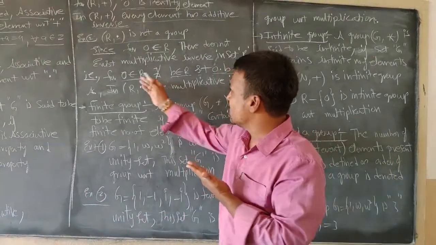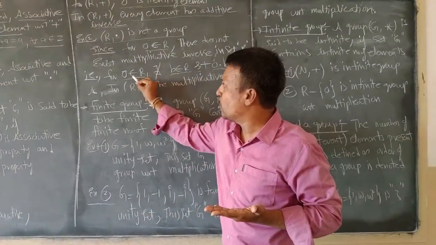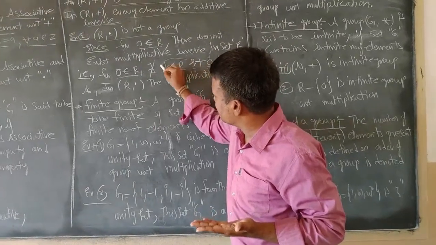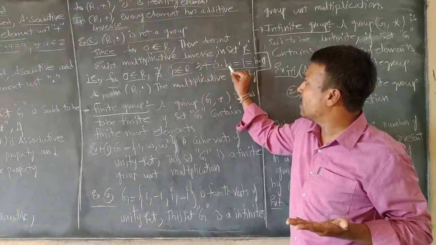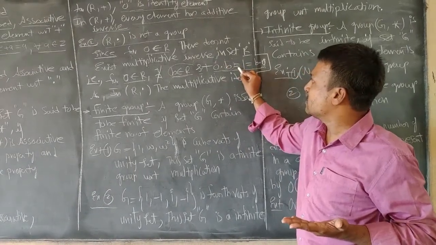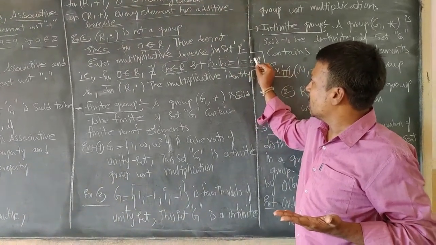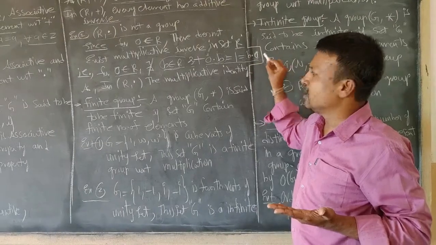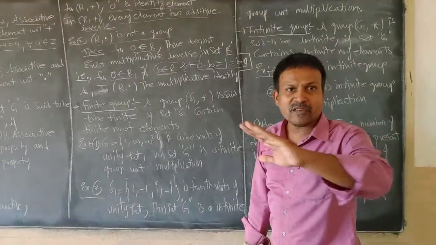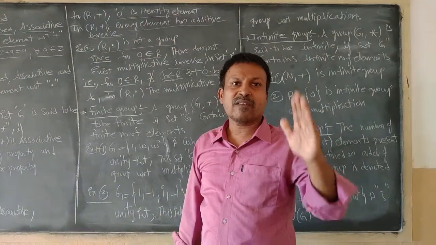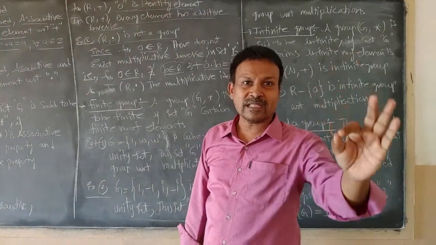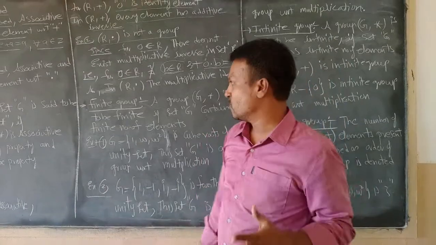That is what I have written in symbolic form: for 0 belonging to R, there does not exist an inverse b belonging to R such that 0 multiplied by its inverse b is equal to 1, equal to the inverse of 0 times 0. That is, we cannot find any element which is an inverse of 0 with respect to multiplication in the set of real numbers.